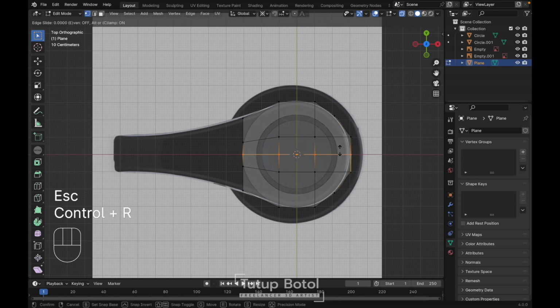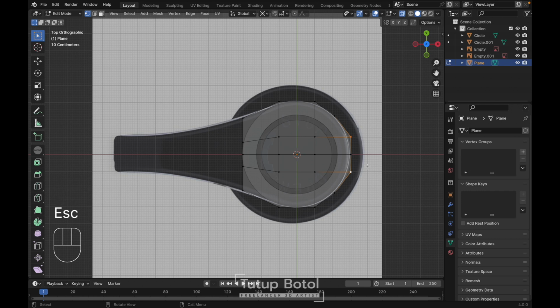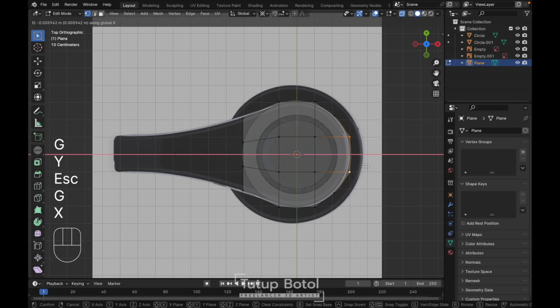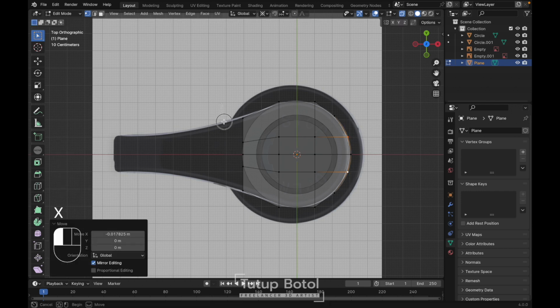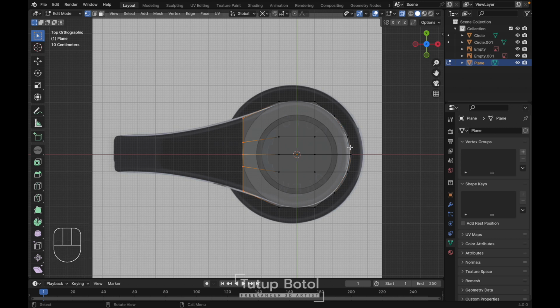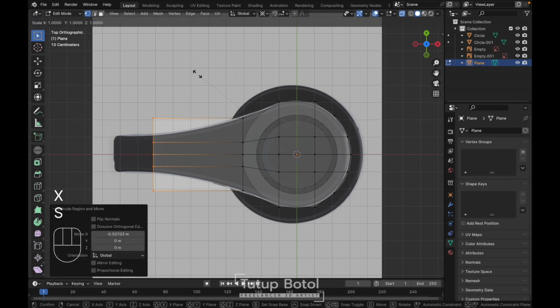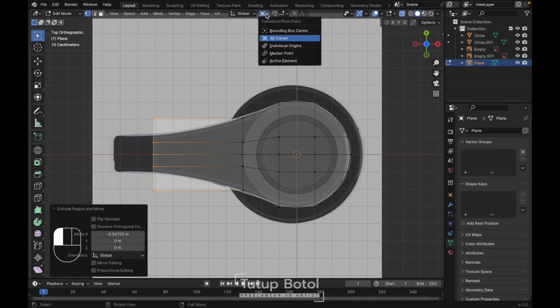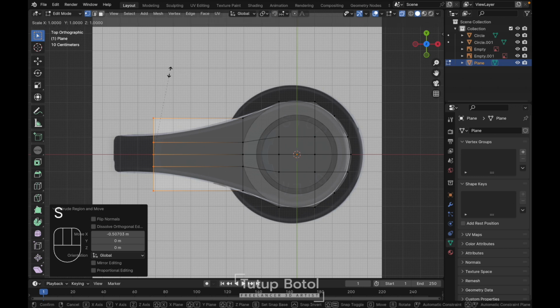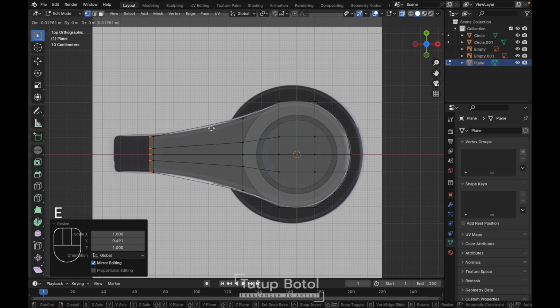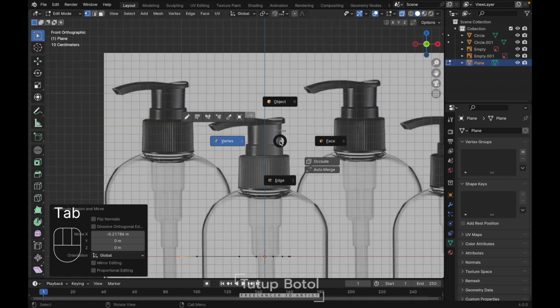Press Ctrl R, just put a loop cut here, just like this. Select this edge, press E again to extrude, X-axis, put it here. Before scaling, don't forget to change your pivot point here, change it to median point, and then press S to scale it on the y-axis, just like this, and then press E again to extrude on the x-axis, just like this. Okay, press tab to the object mode.